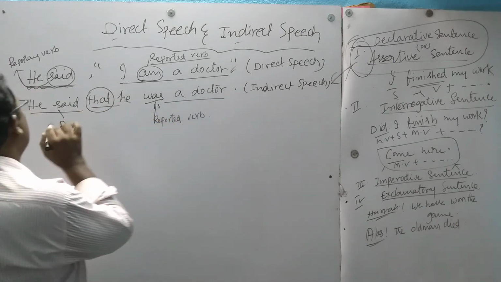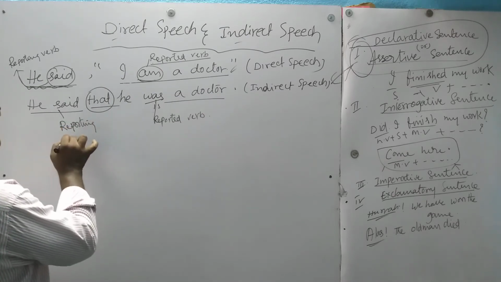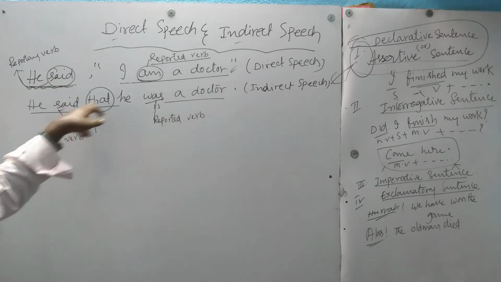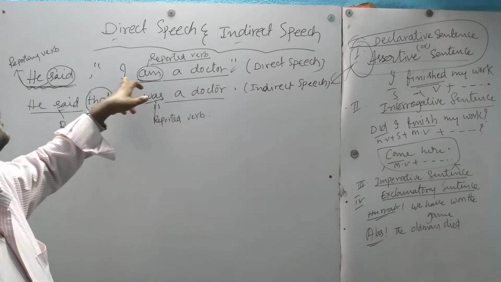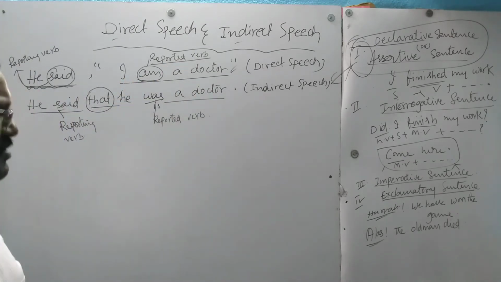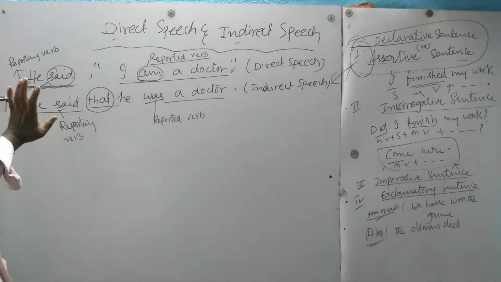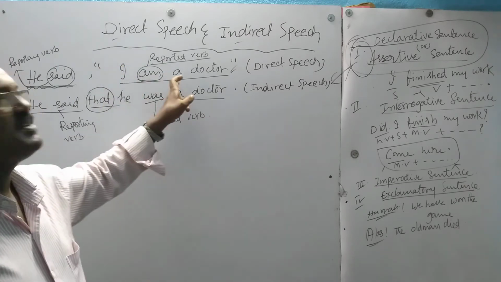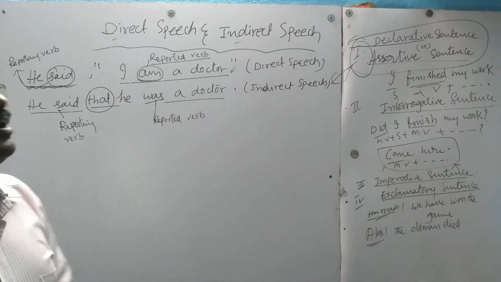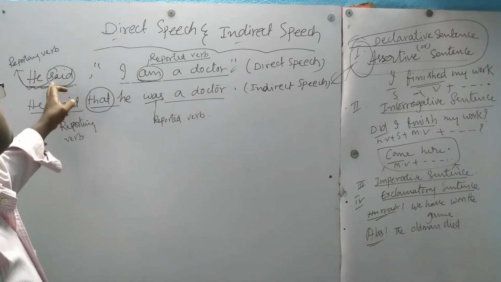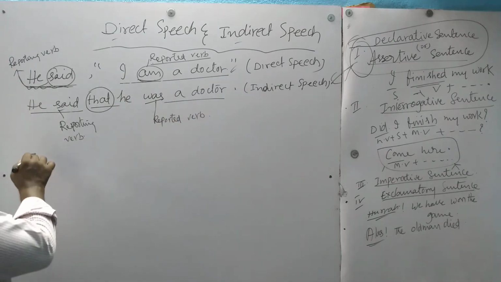So if the reporting verb is in past tense, the reported verb should compulsorily be in past tense. But if it is, for example, 'I write', meaning the profession of the person, we can write present tense. Otherwise, simply write past tense. So the verb between inverted commas should be changed according to the reporting verb. The reporting verb is in past tense, so this verb also should be written in past tense.